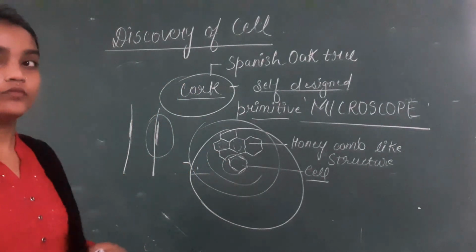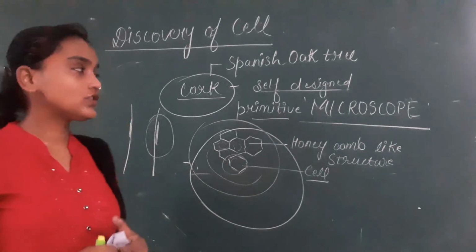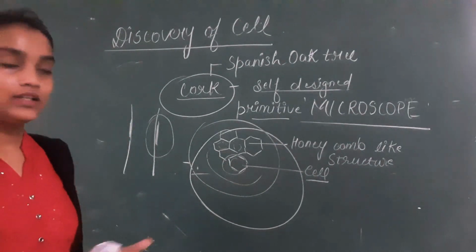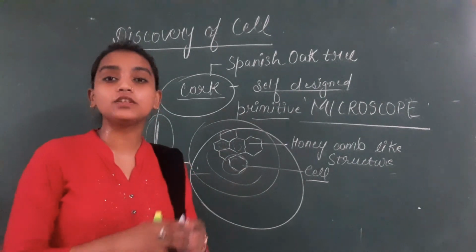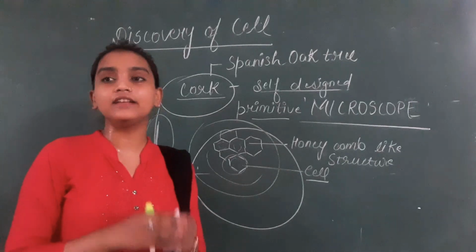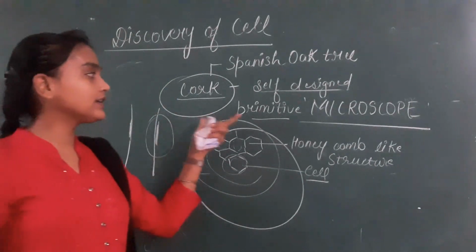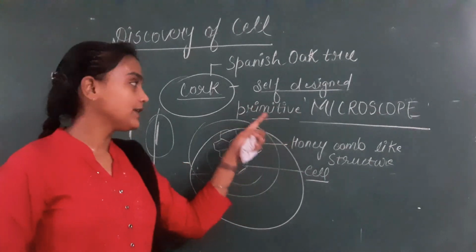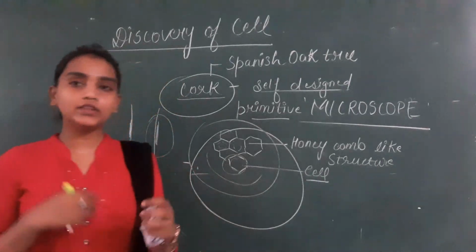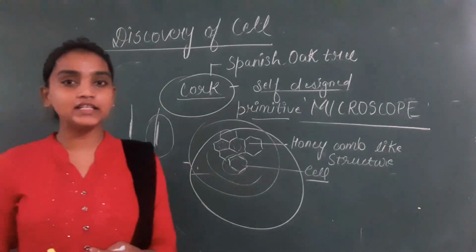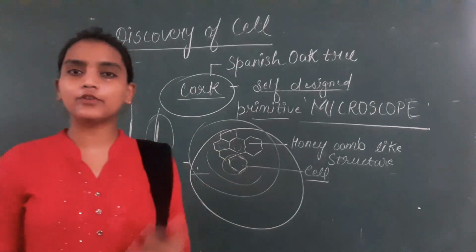Now children, this is the first observation regarding the cell. So the credit of discovery, that cell is being discovered, goes to Robert Hooke in the year 1665, and he did it using his own self-designed primitive microscope. Now children, you know what? With the advancements in the technologies, with the advancements in the microscope, we have different types of microscopes now.